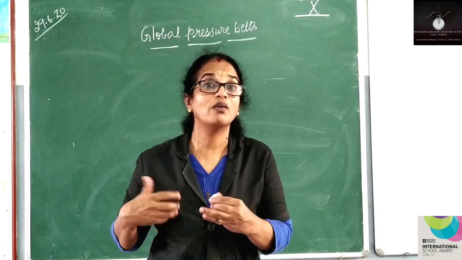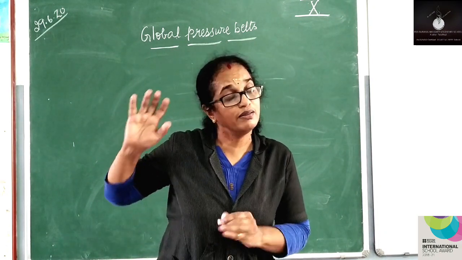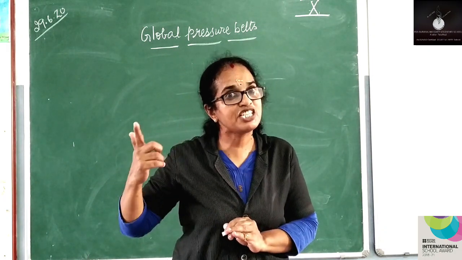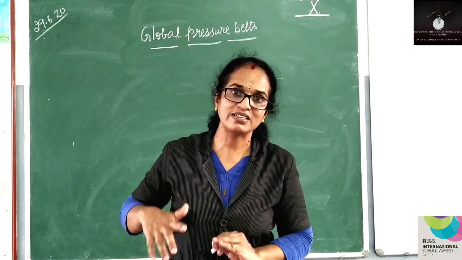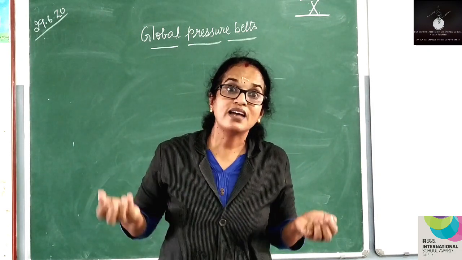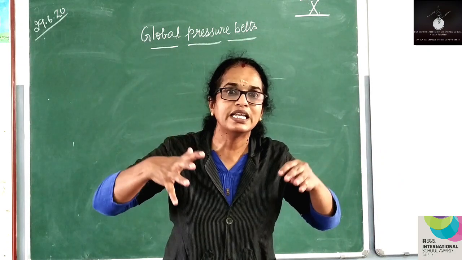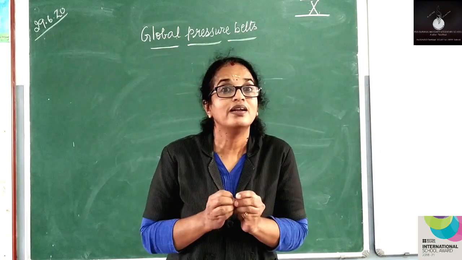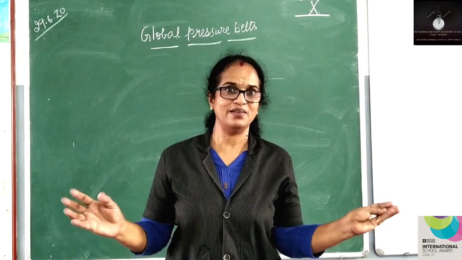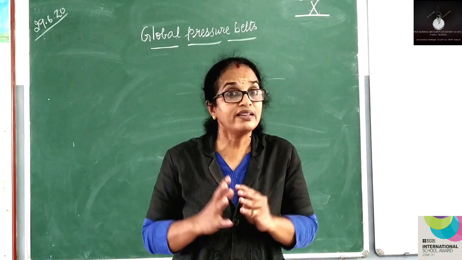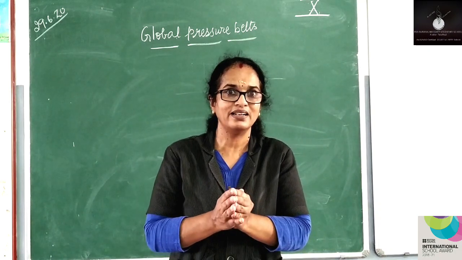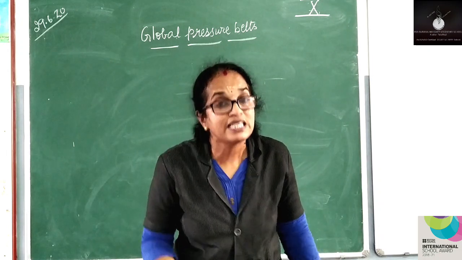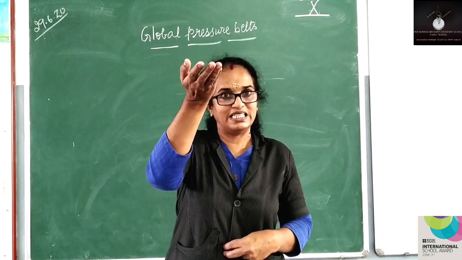Low pressure. When will you say that pressure is low? When temperature is more, low pressure is felt. The sun's rays fall vertically over the equator, so the air gets heated. When the air gets heated, it expands. When it expands, it rises up vertically.